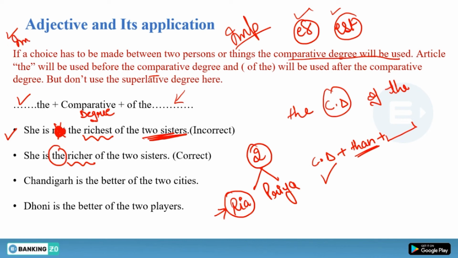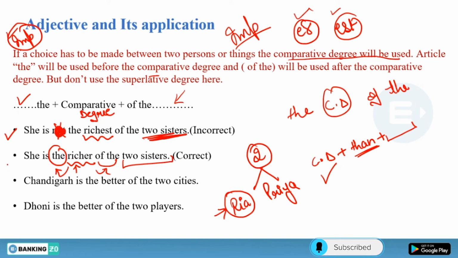This is very important. I'm telling you again and again, it is a very important concept. When you are only making a choice out of two people, things, or places, then you have to use comparative degree. But before comparative degree, use the, and after comparative degree, use of the, and then finally write down your two people sentences, whatever you have.